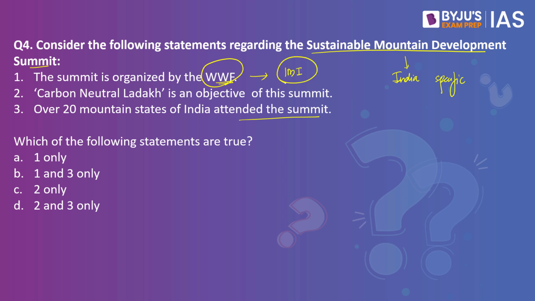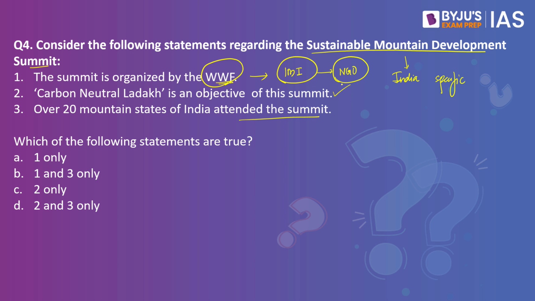And this is the catch over here. Indian Mountain Initiative is basically an NGO that takes care of the preservation of the mountain areas in India. So naturally, if that is the case, you can see the carbon neutral Ladakh can be an objective of the summit, and this statement is correct.